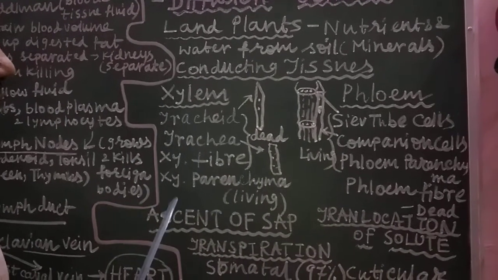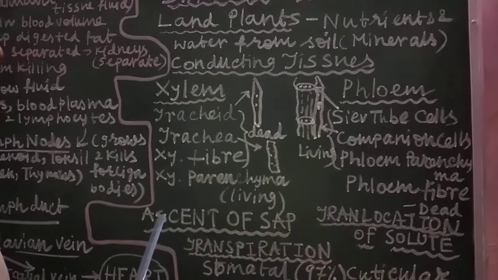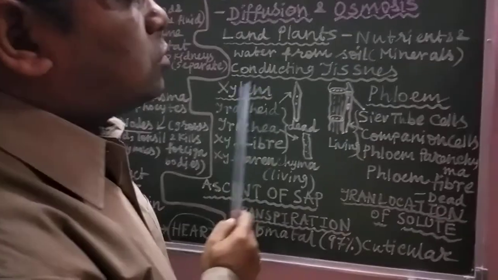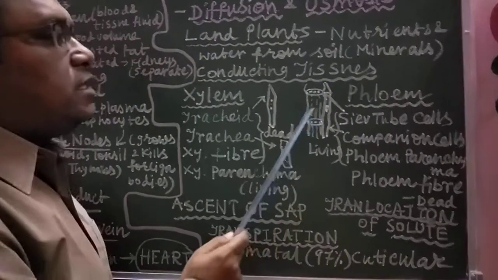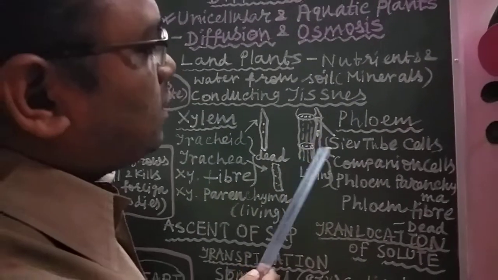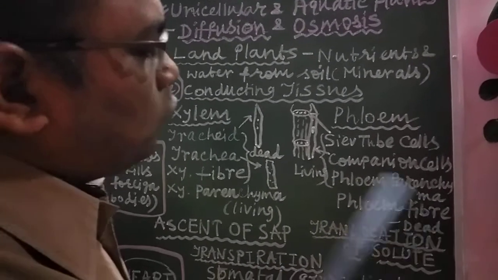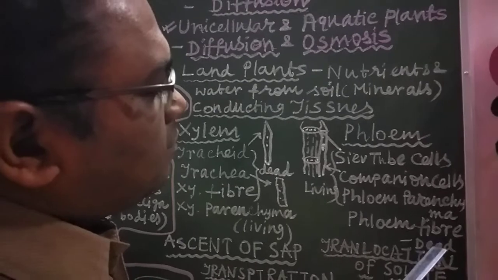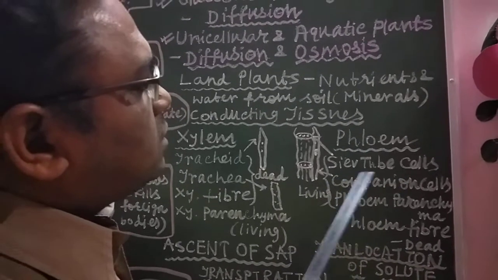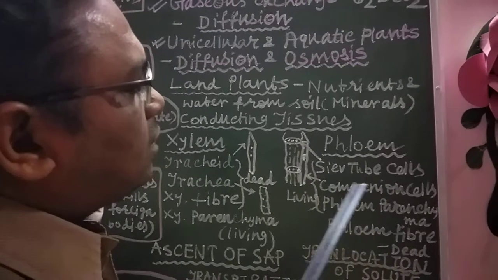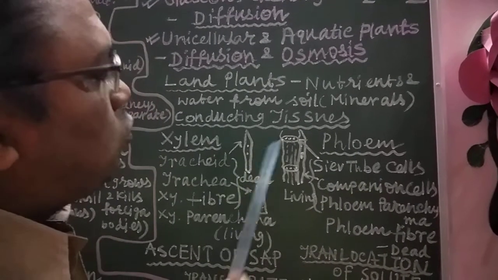By this xylem, ascent of sap occurs, and phloem is another tissue which helps in translocation of solutes, that is food materials are transported. Phloem is made up of sieve tube cells, companion cells, phloem parenchyma and phloem fiber, of which phloem fiber is dead; sieve tube cells, companion cells and phloem parenchyma are living cells.